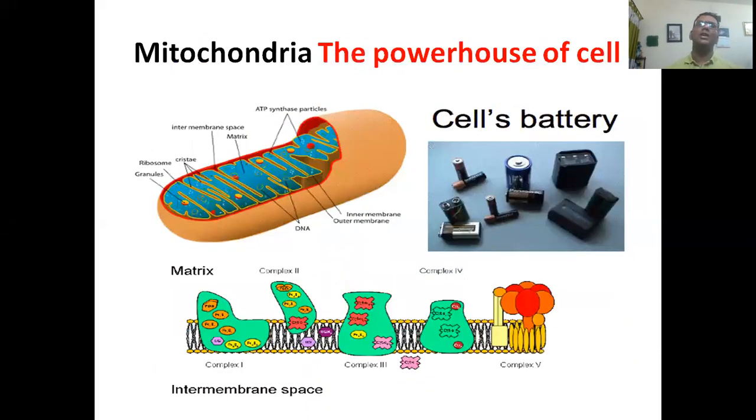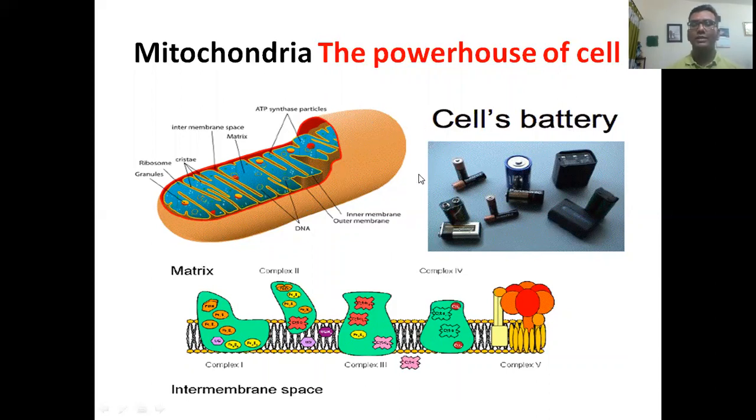Let's come to mitochondria. You know, mitochondria is known as the powerhouse of the cell. Why? Mitochondria produces ATP, and you know ATP is the unit of energy inside a living cell or living body. By respiration, ATP is produced, and you see the cell of a battery.